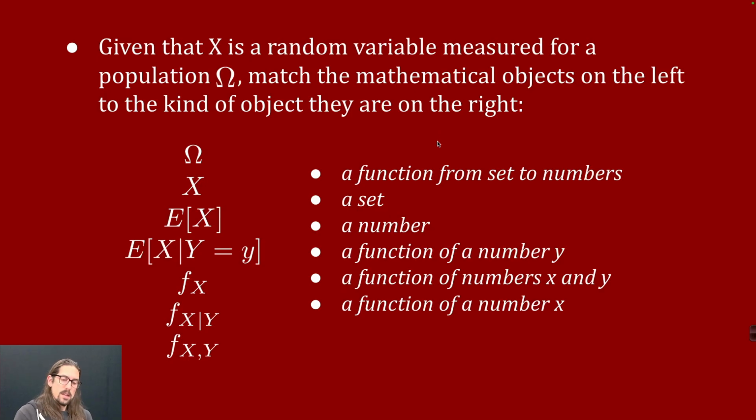So there's a lot of stuff flying around, so I wanted to stop for a second and think about what the notation is and how it relates. What kind of objects are we working with? So I have these symbols here. Omega, I'm just saying, think of this as the population, like the set of all people, little omega 1, little omega 2, and so on. And this is a random variable, an expectation, a conditional expectation, some densities, and we just want to figure out which of these is which, okay? Multiple of these can map to the same kind of object. So just think about this for a second.